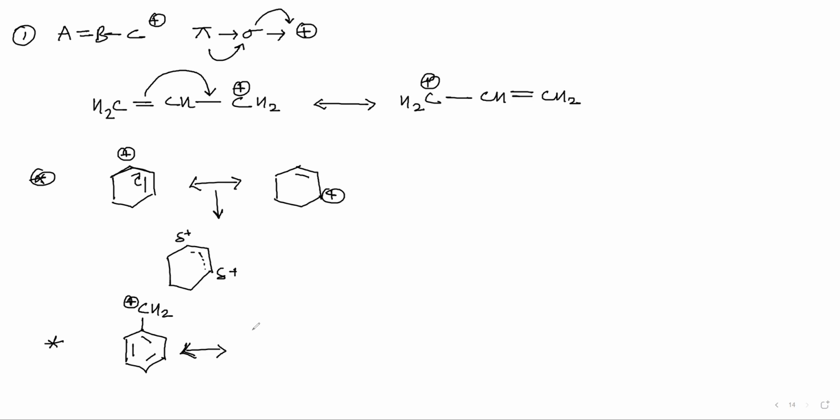Tell me how many resonating structures you are getting for this one. If I say R.S. is equal to 2, R.S. here is also equal to 2. And what will be the R.S. for this one? RS is resonating structure.